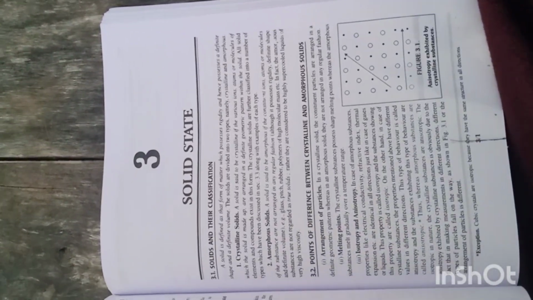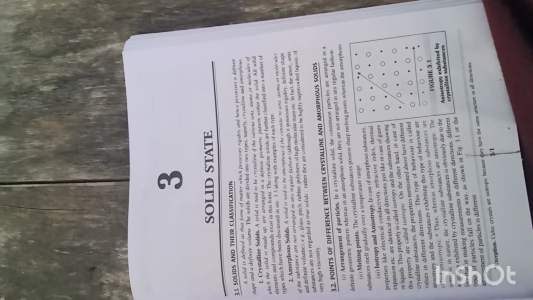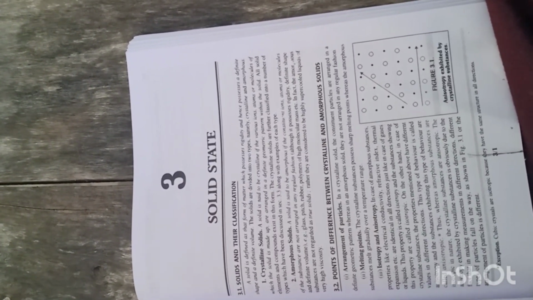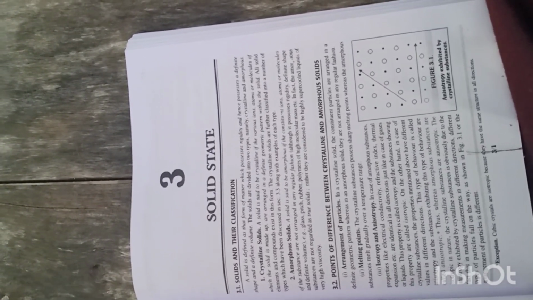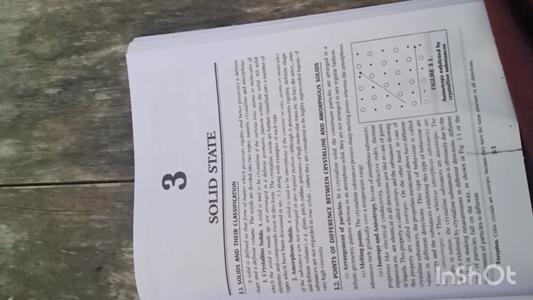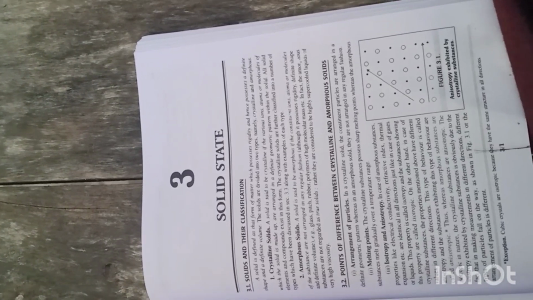On the other hand, in case of crystalline substances, the properties mentioned above have different values in different directions. This type of behavior is called anisotropy, and the substances exhibiting this behavior are called anisotropic. The anisotropy exhibited by crystalline substances is obviously due to the fact that in making measurements in different directions, different types of particles fall on the way, as shown in figure 3.0, owing to the arrangement of particles being different.